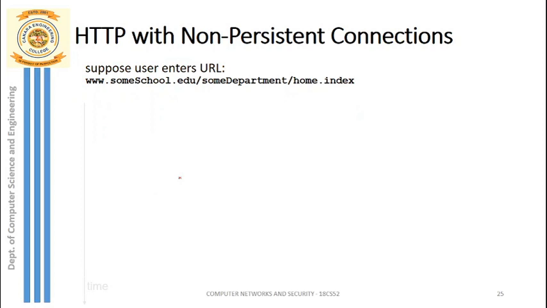So now we will study how exactly HTTP works with the non-persistent connection and persistent connection. Suppose the user enters the URL www.someschool.edu, where edu is a domain name, followed by some path name. So this much is the host name and this is the path.